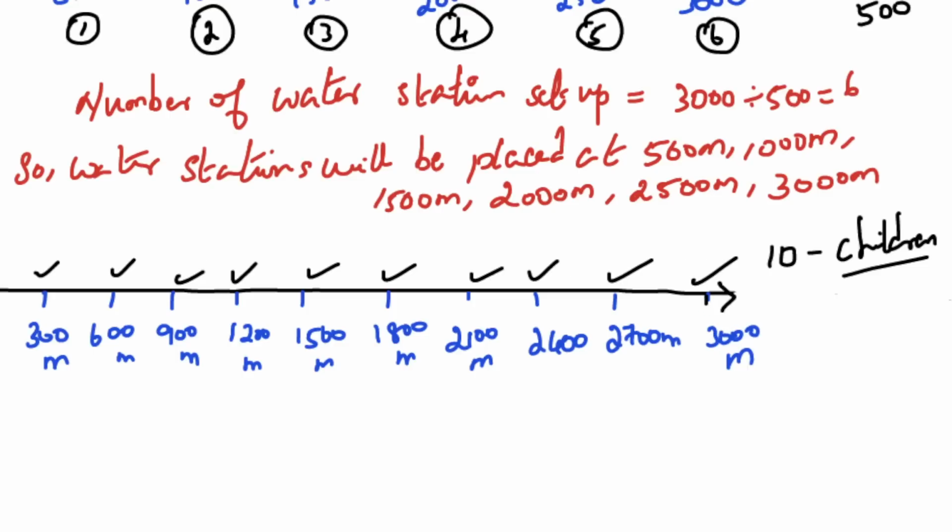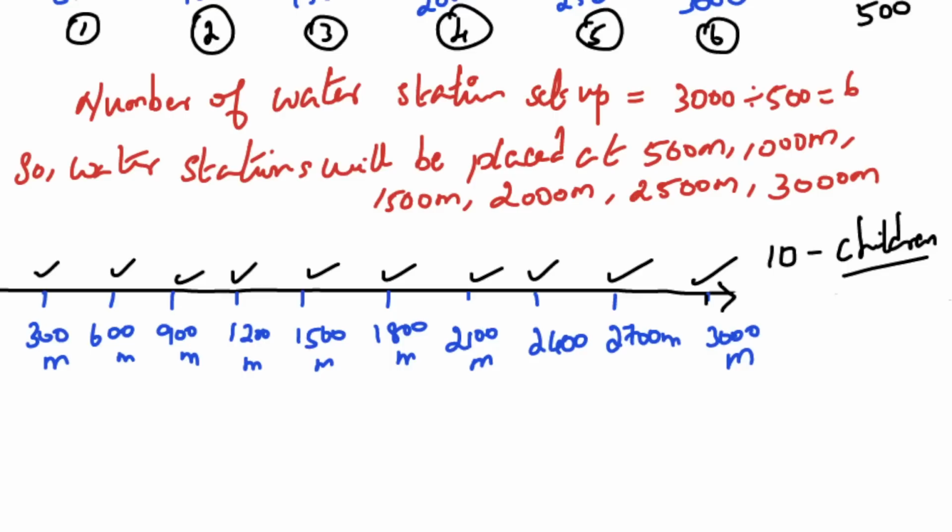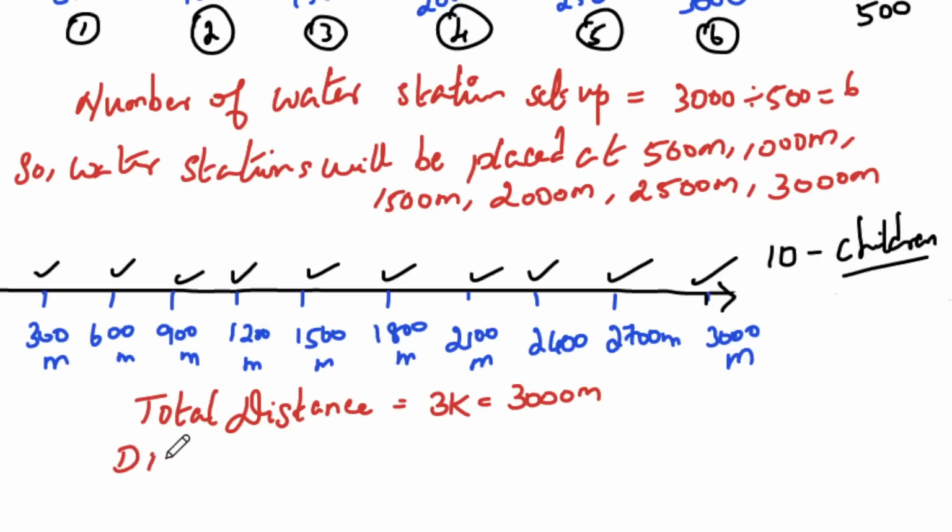So when you frame this answer, do not use a number line. You have to write total distance equal to 3 kilometers, which is 3000 meters.